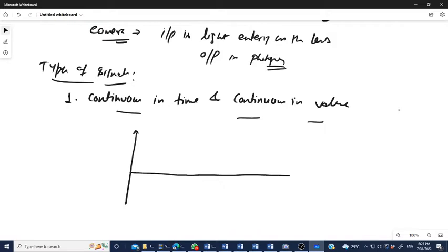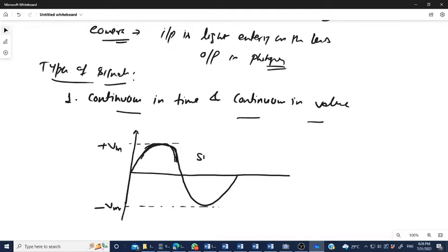It is defined at each and every instant of time, and it can attain any value from positive maximum to negative maximum.